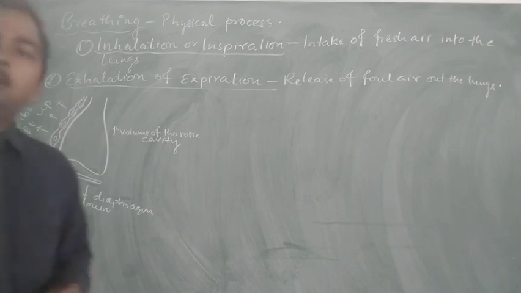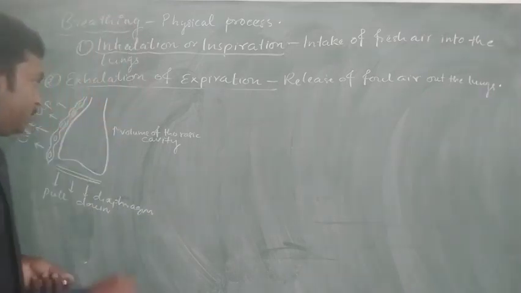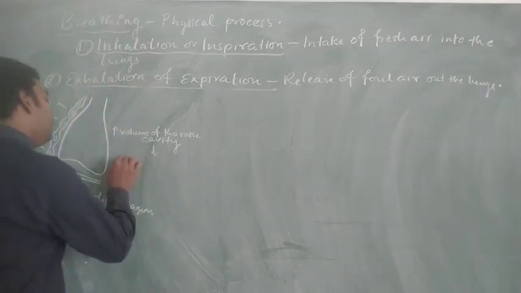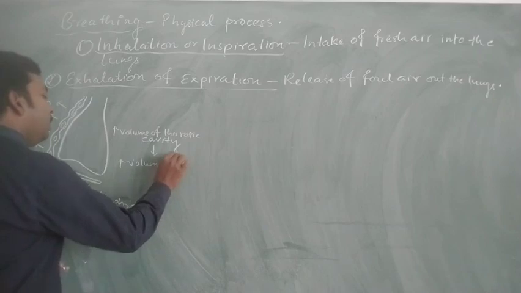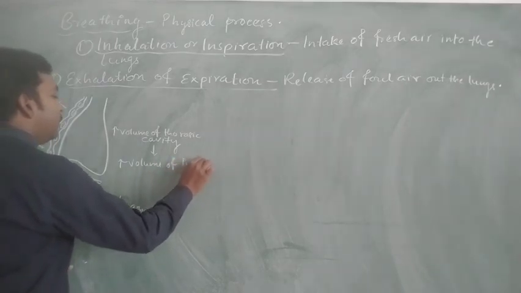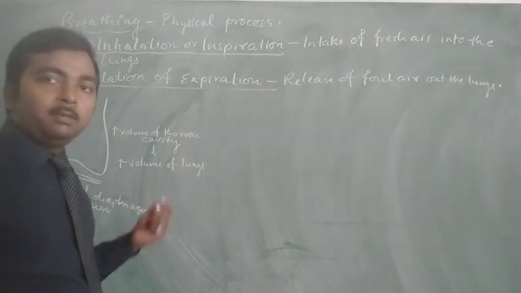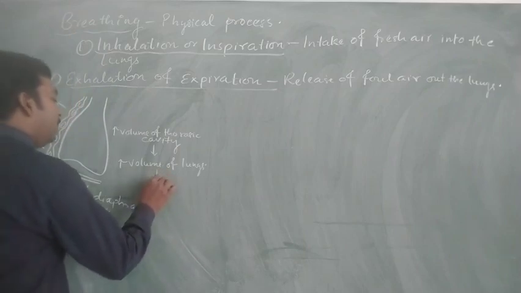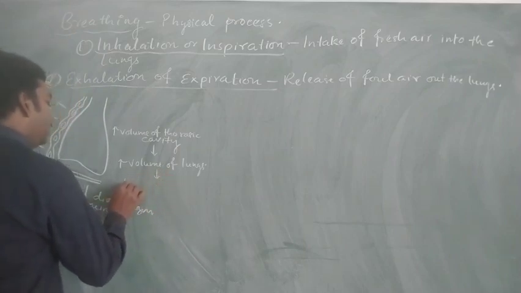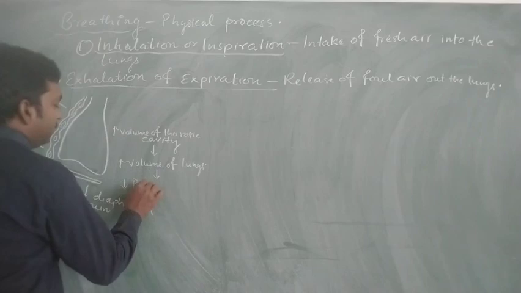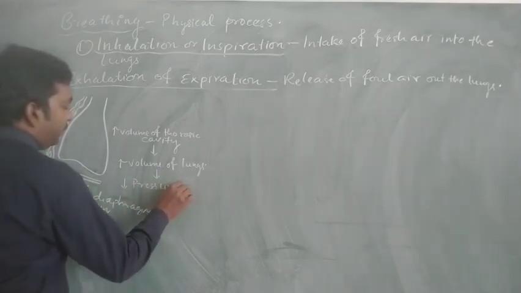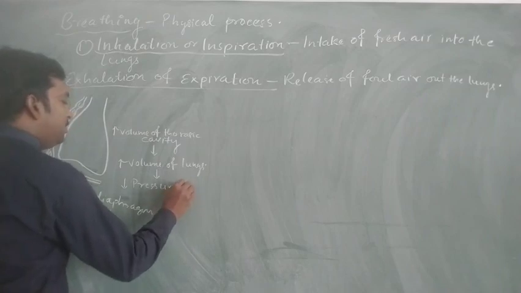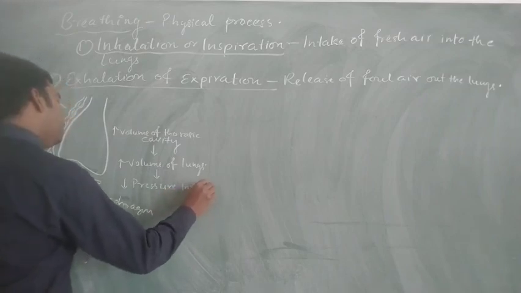And this increase in the volume of the thoracic cavity leads to an increased volume of the lungs, and that increased volume of the lungs leads to a decrease of pressure inside the lungs.